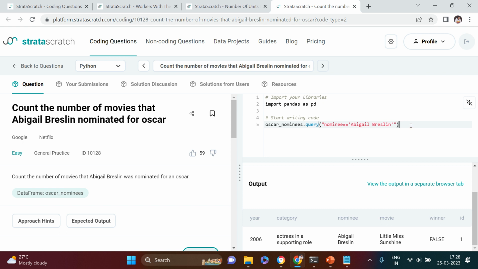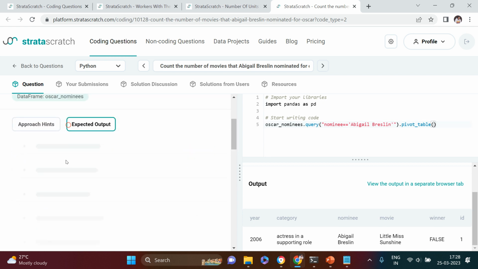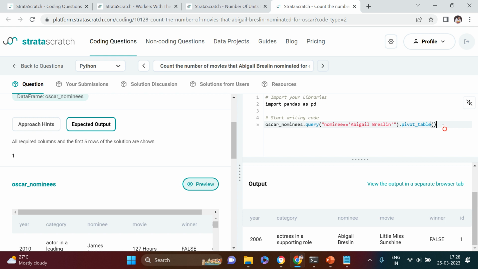So to avoid that, what I'm going to do is I'm going to put a pivot on top of this. Though it is not needed over here, but let's just do this because you never know, in case if you have more than one, then how would you do that? So I'm going to put a pivot to group the data and take the count. I will take the count by nominee. In the expected output, it just says 1. Any one of these two you can use, but I'm just going to use nominee as index to group by.